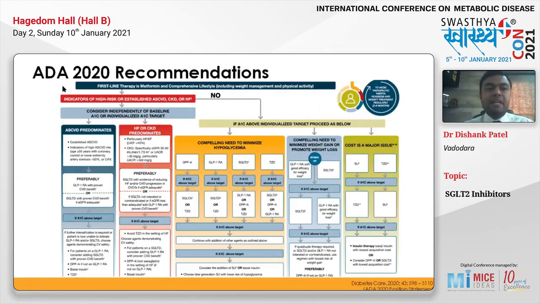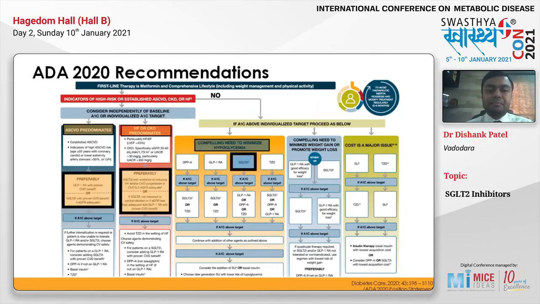Similarly, now we have ADA 2020 guidelines, where after the metformin, if your patient is having established cardiovascular disease, CKD or heart failure, you can prefer the SGLT2 inhibitors as a primary molecule for treatment after the metformin therapy. And they are given the preference over the DPP4 inhibitor, thiazolidinedione, sulfonylurea. So that is how the guidelines are changed because of these evidences nowadays.